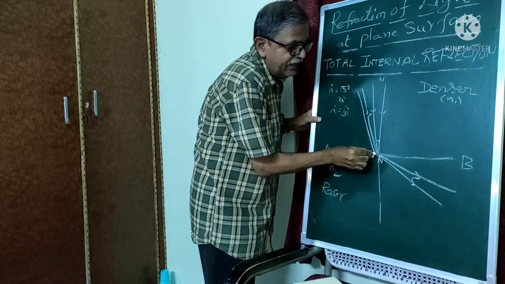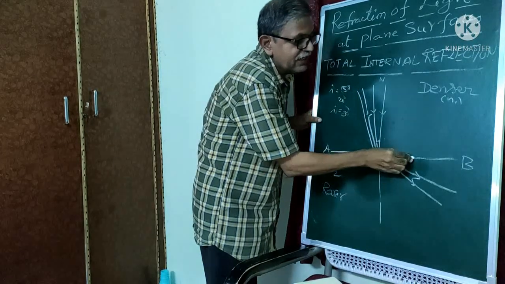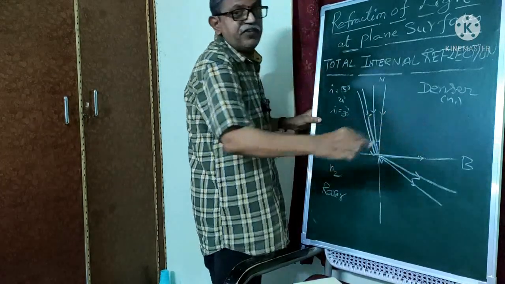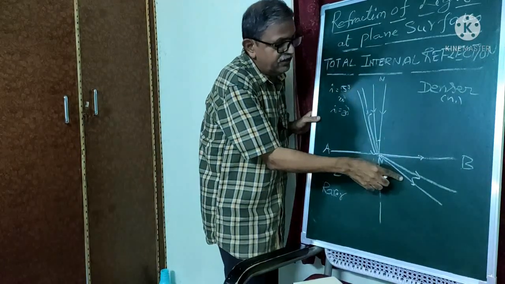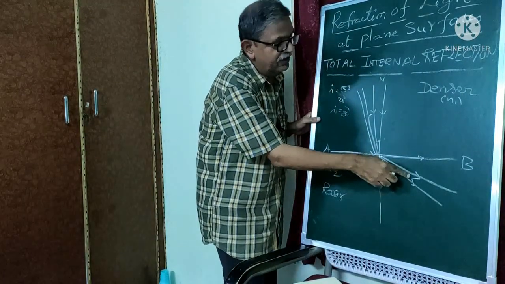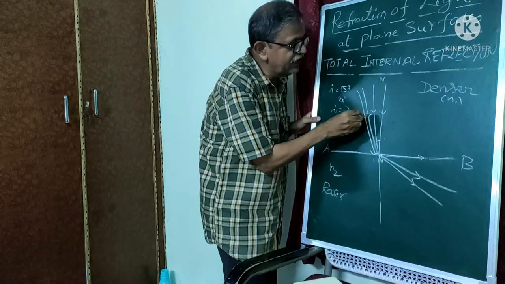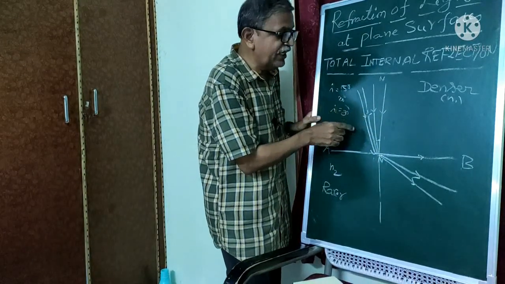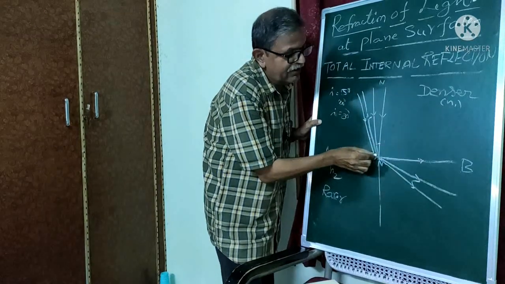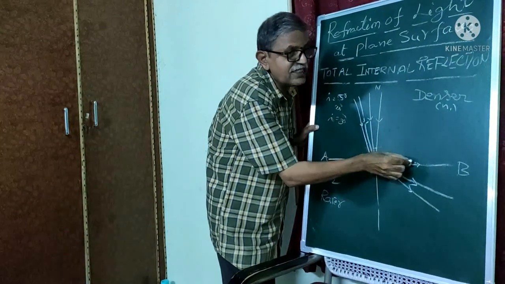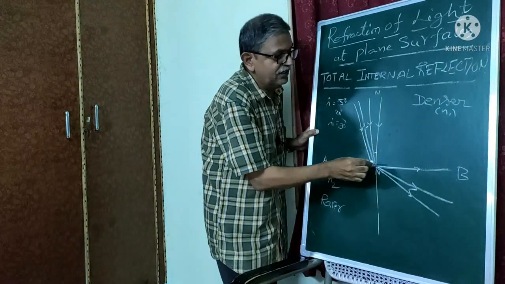the ray grazes the surface of the interface. So this is the first refracted ray, this is the second refracted ray. For the third one, that is I equal to 30 degrees or 35 degrees, whatever it may be, at this angle the refracted ray grazes the surface of the interface.